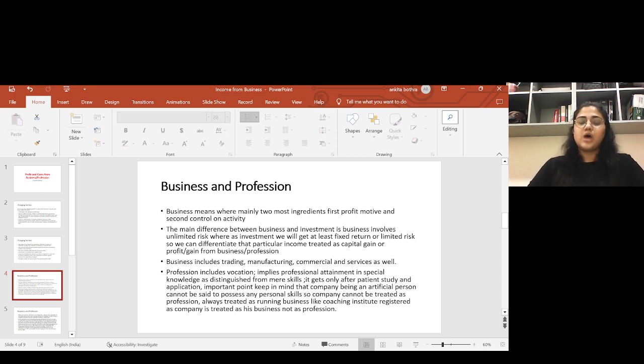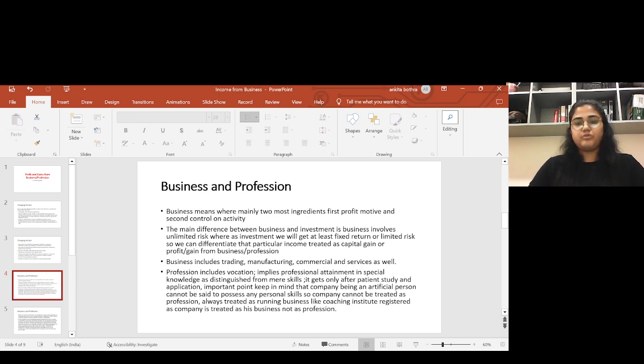Okay. So now the next thing is the main difference between business and investment. Business involves unlimited risk, whereas in investment we get at least a fixed return or limited risk. So we can differentiate whether a particular income is treated as capital gain or profit or gain from business and profession.